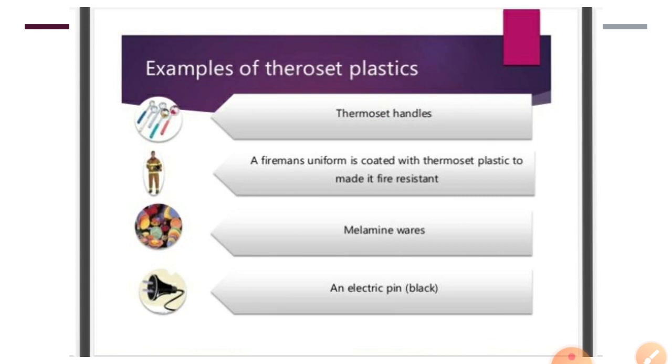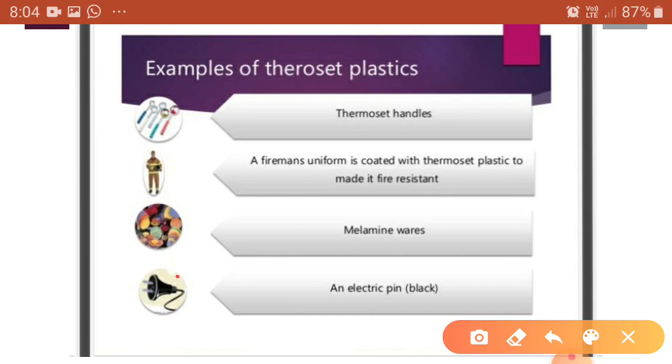Melamine wares means bowls and plates, which are made up of melamine, and melamine is also an example of thermosetting plastic. Another example is an electric pin. You can see the example here, not this part, but this black one. This part is also made of thermoset plastic, because we know that they do not conduct electricity.